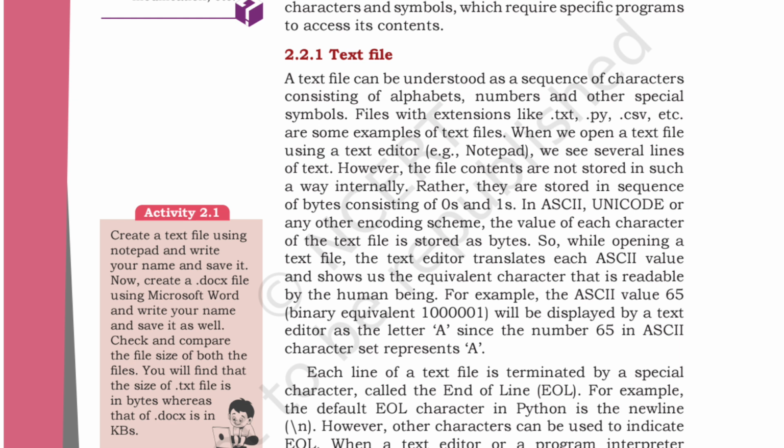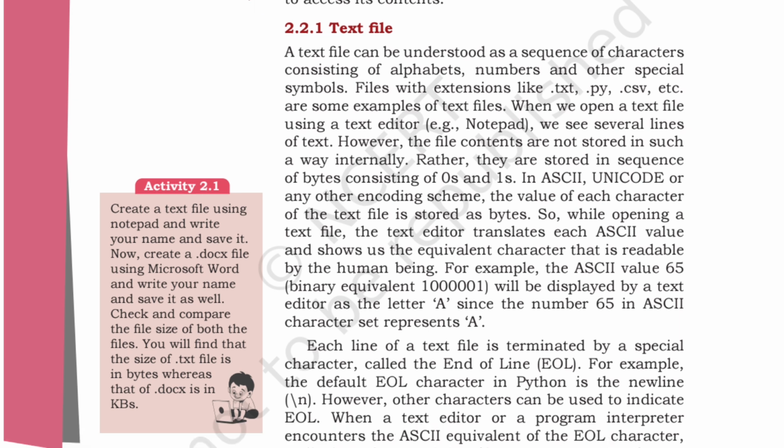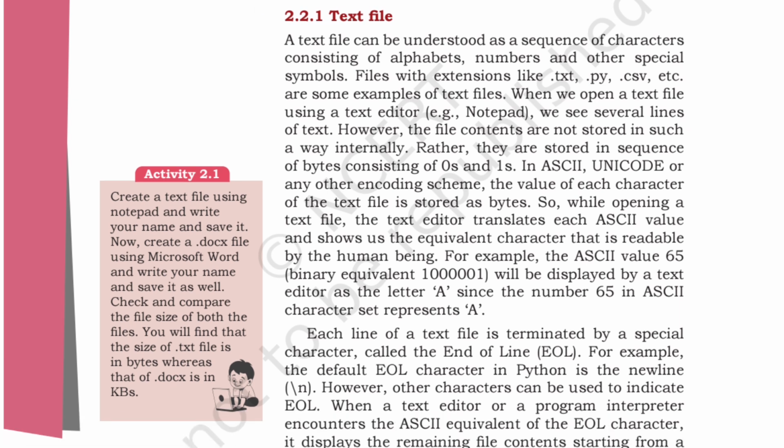We store the files in an internal format. Rather, they are stored as a sequence of bytes consisting of zeros and ones, in ASCII code, Unicode, or any other encoding scheme. The value of each character of a text file is stored as bytes. So while opening a text file, the text editor translates each ASCII value and shows us the equivalent character that is readable by the human being.